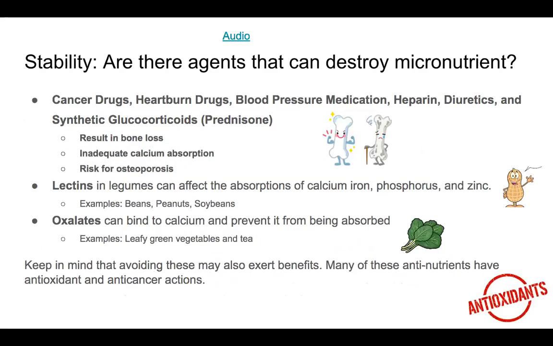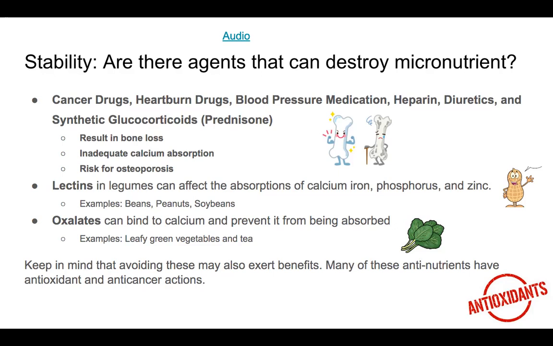Next slide. So, are there agents that can destroy micronutrients? Calcium is one of the most important minerals for the human body. Taking medications and eating certain foods can destroy micronutrients. For example, cancer drugs, heartburn drugs, blood pressure medication, and heparin diuretics can decrease the absorption of calcium, which leads to bone loss and increases the risk for osteoporosis.